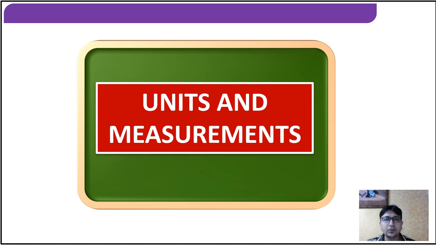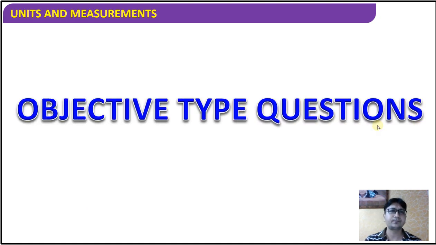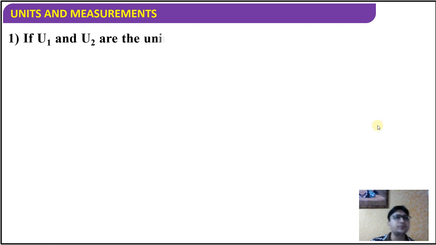Let's start now solving objective questions related to the topic of units and measurement that we studied. Okay, so let's go ahead. We are going to solve a few objective questions. We'll start with the basic ones, because limited questions were asked from this chapter in previous exams, so we have done some addition. We'll start with the basic ones, then go on increasing the level. These are objective type questions that we are going to discuss.